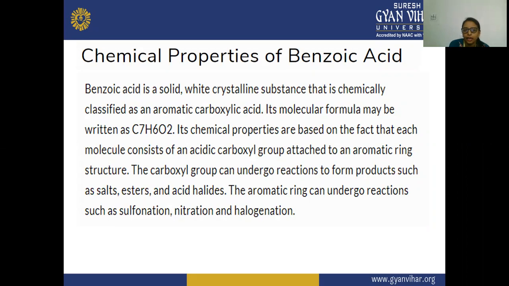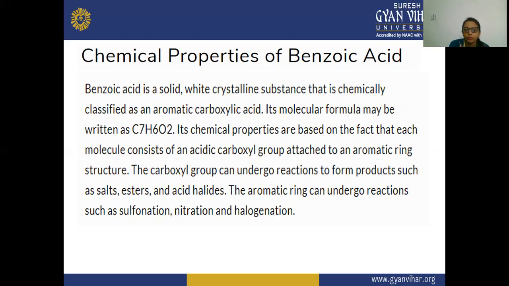It comes under the category of aromatic carboxylic acids, and its molecular formula may be written as C7H6O2. On the benzene ring, the COOH functional group is present.